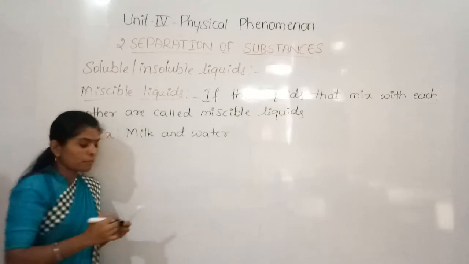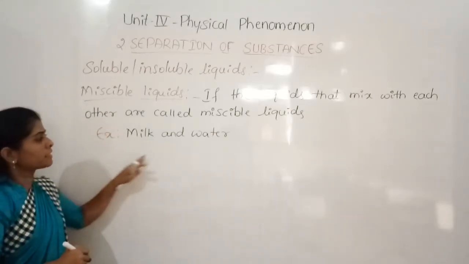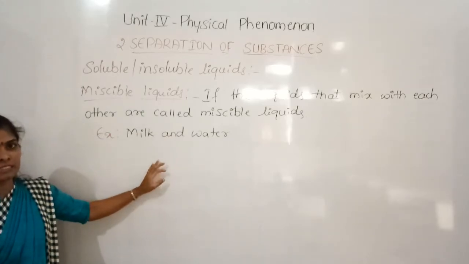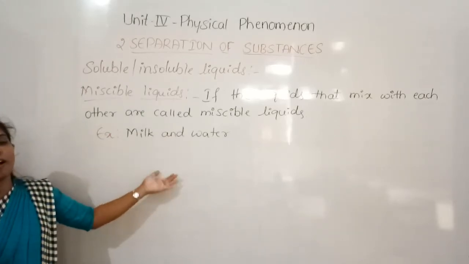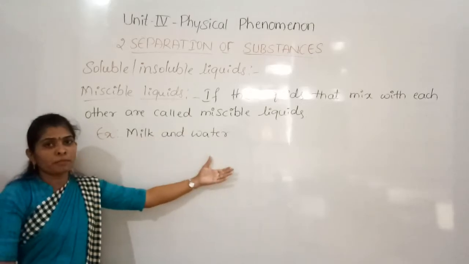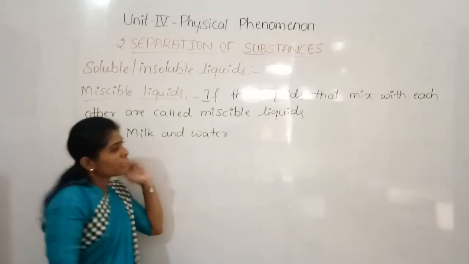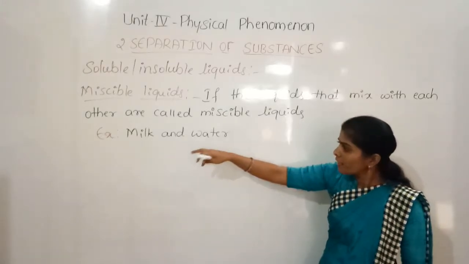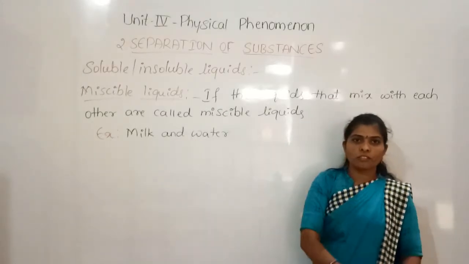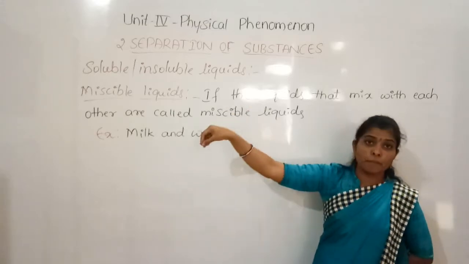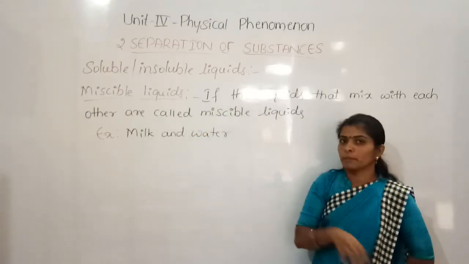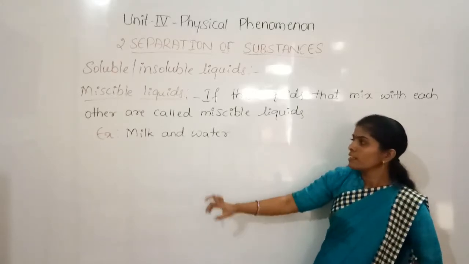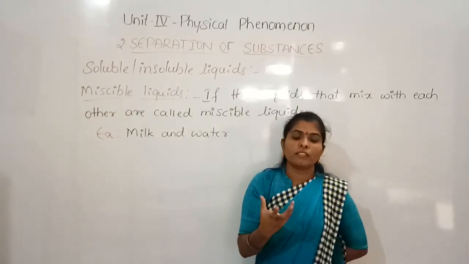Are they both miscible? Do they mix with each other? Milk and water both mix. That is the reason why the milkman sometimes cheats you. When you buy milk, some people may cheat you. If you take 1 liter of milk, they may add a cup of water. Okay, not all the people, but a few may do this.